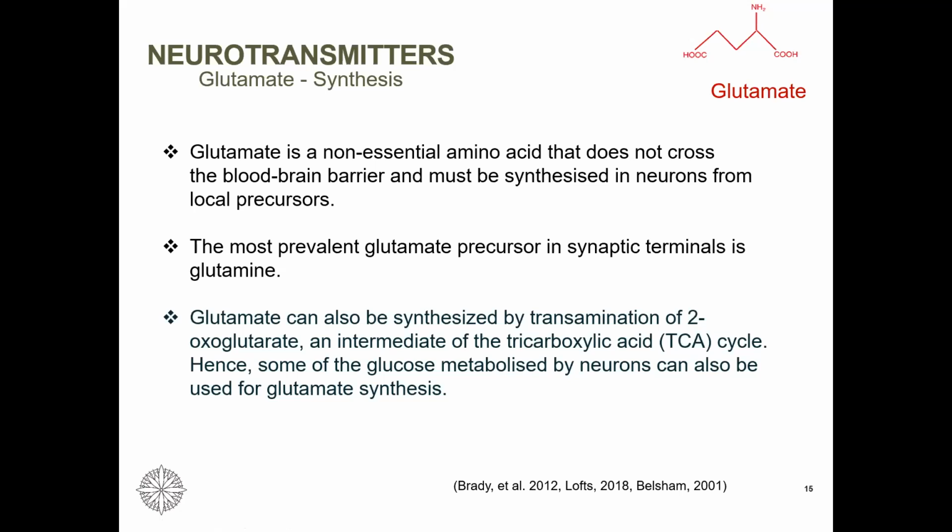Okay. There are two purposes of this cycle. If the neuron does not need glutamate, it can utilize glutamine to make energy out of it, so that there is not too much glutamate and nerve cells can be protected from its excitatory impact.